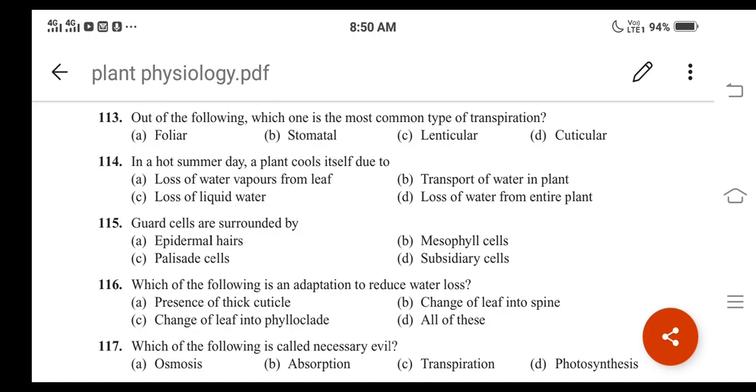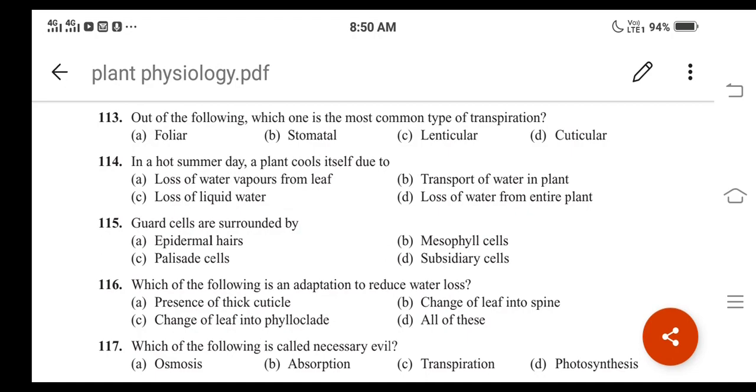Okay, then question number 115. Guard cells are surrounded by, the different options are like this: epidermal hairs, then mesophyll cells, then palisade cells, then the next one is subsidiary cells, right?